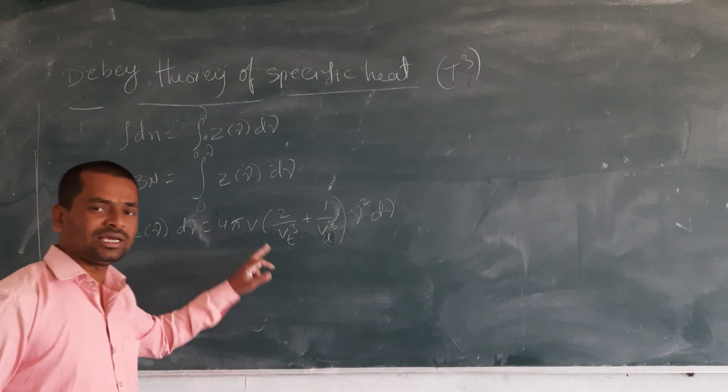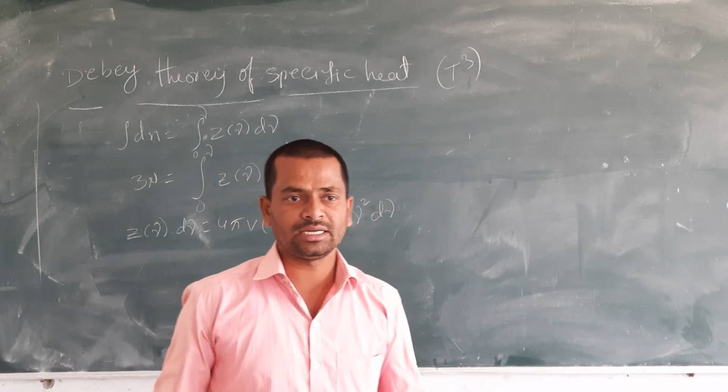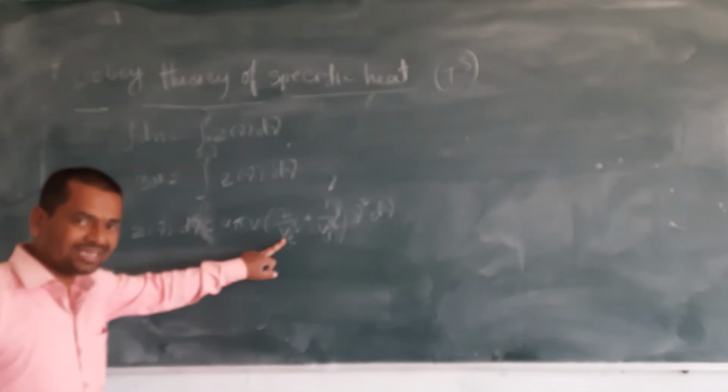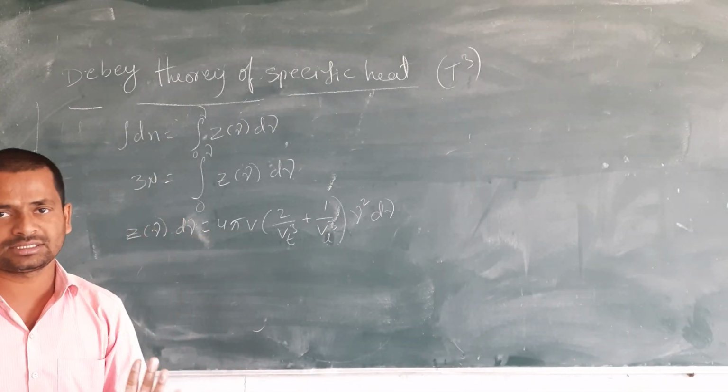What is V? V is the whole volume of a solid. And vt is the transverse velocity of the oscillator.